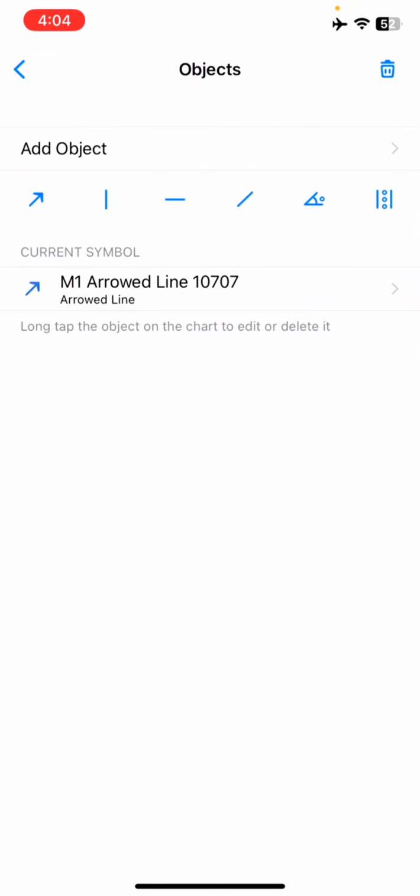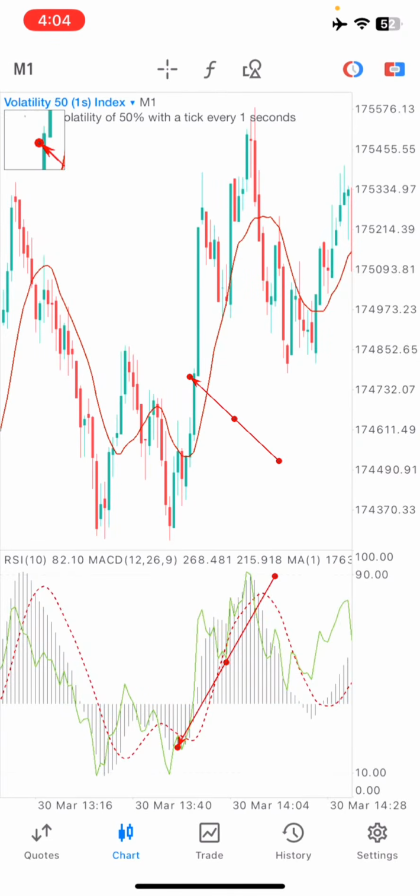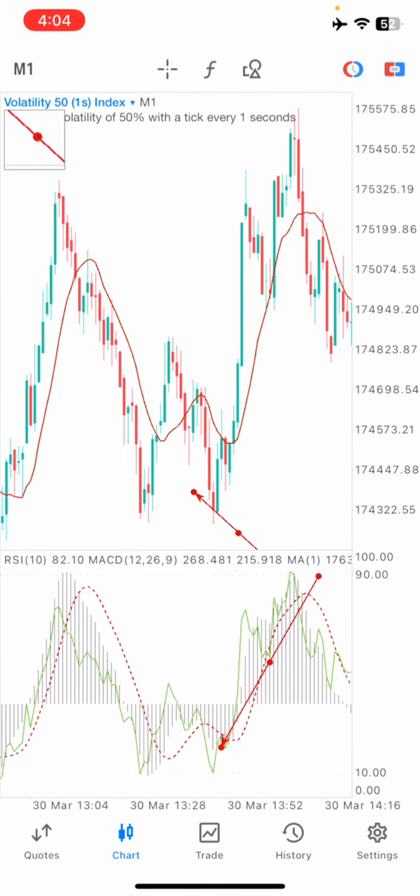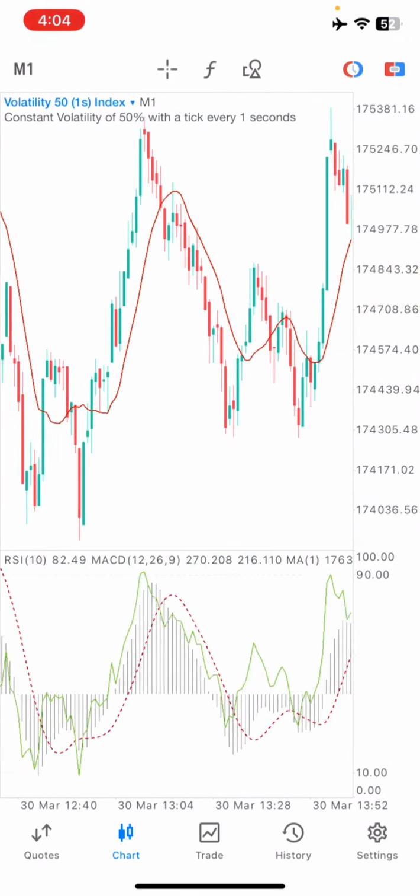When you see that, then you look into your main chart. Upon looking at your main chart, this is what we need to see right here. We want to see this green line broken above the moving average. When broken above the moving average line, that is when we want to go for a buy. Same thing is applicable for a sell.